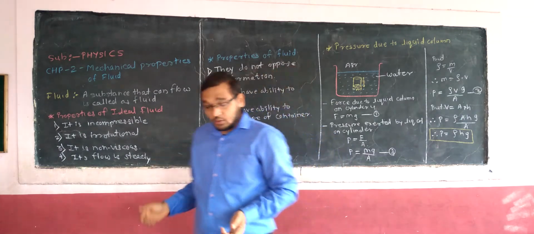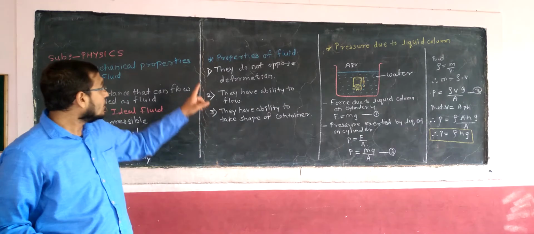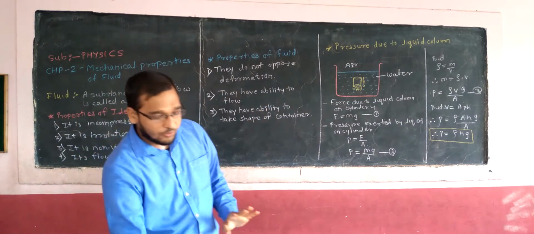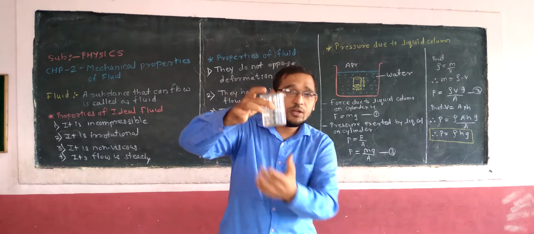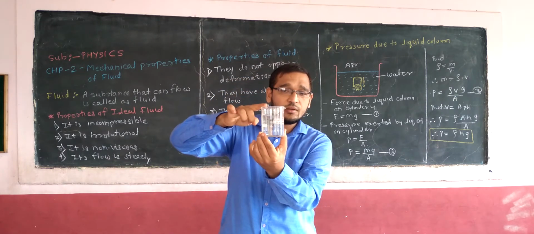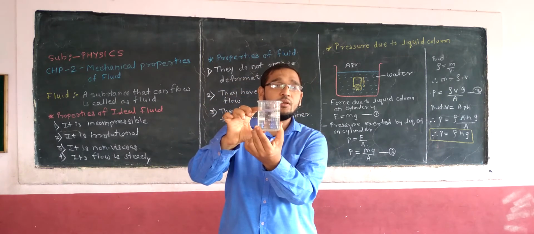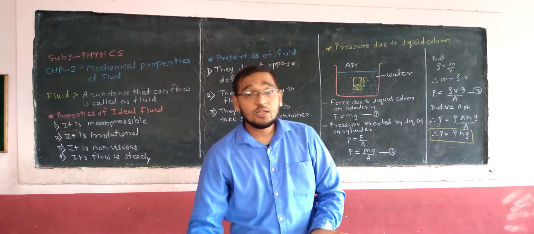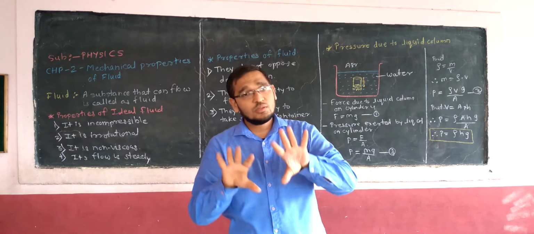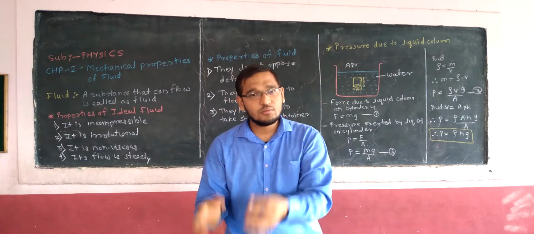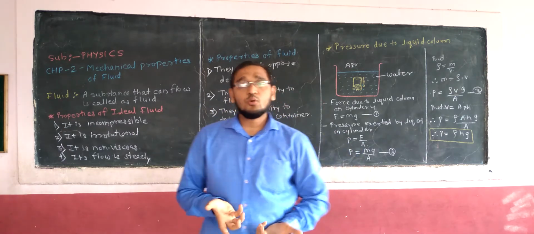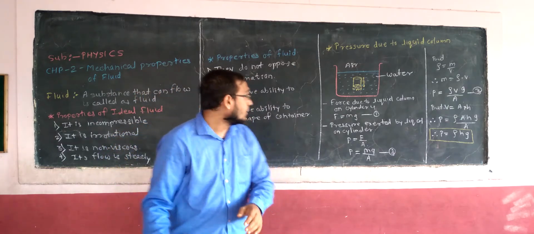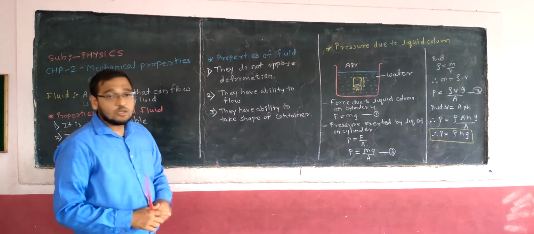It is the same with a liquid. Liquids do not oppose deformation; they can be easily deformed. Right now, I have poured this liquid into this container, so it has taken the shape of this beaker. If I pour it into some other vessel, it will take the shape of that. So the complete shape of the fluid changes. It does not oppose deformation. It gets deformed easily. Then they have the ability to flow.